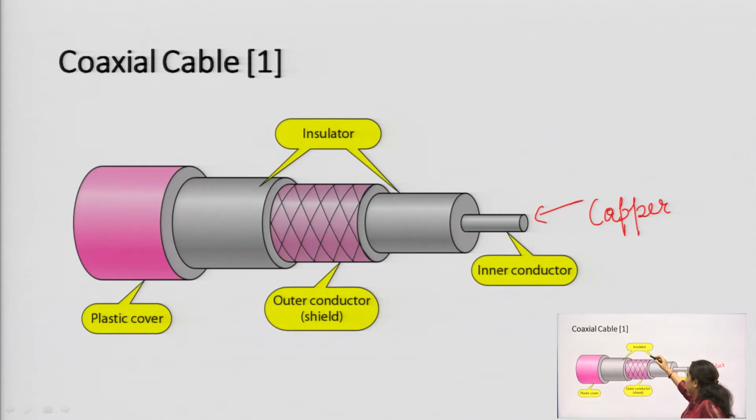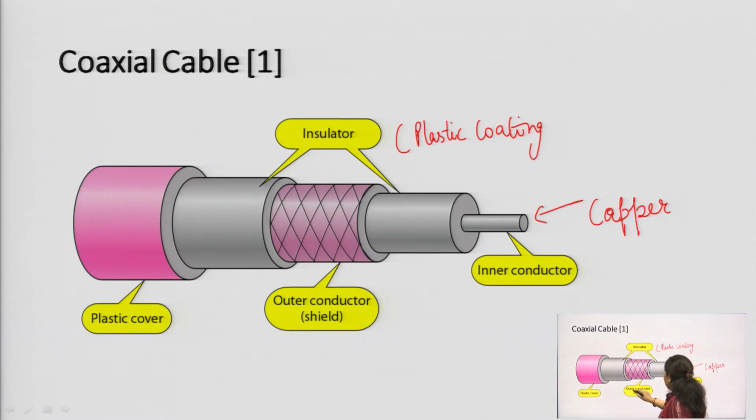Then it is covered with an insulator, basically a plastic coating or plastic cover. Then an outer conductor will be there, which will be a braided conductor. It is made up of metal only, braided, you can see due to its mesh structure. Then again a plastic coating will be used, and then the final plastic cover will be there.